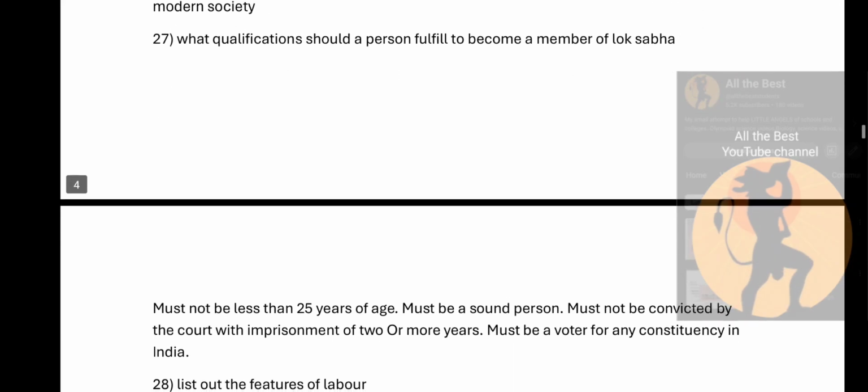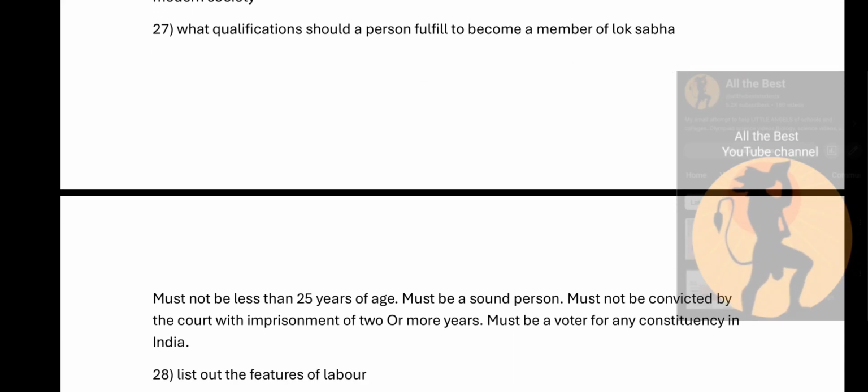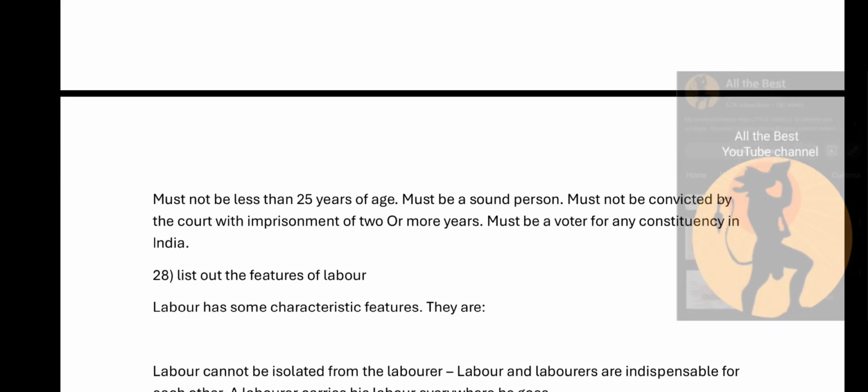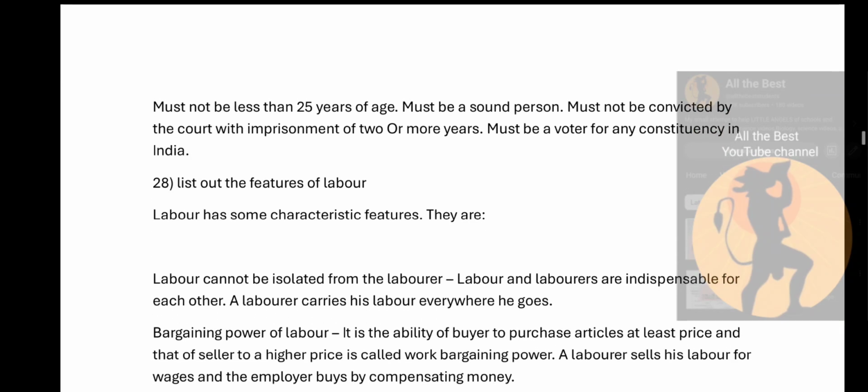So 27th question, what qualification should a person fulfill to become a member of Lok Sabha? A person must not be less than 25 years of age, must be a sound person, must not be convicted by the court with imprisonment of 2 or more years, must be a voter for any constituency in India.